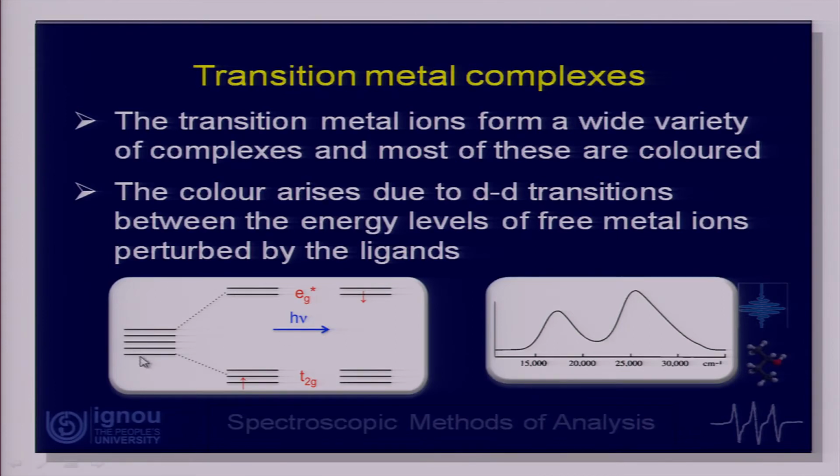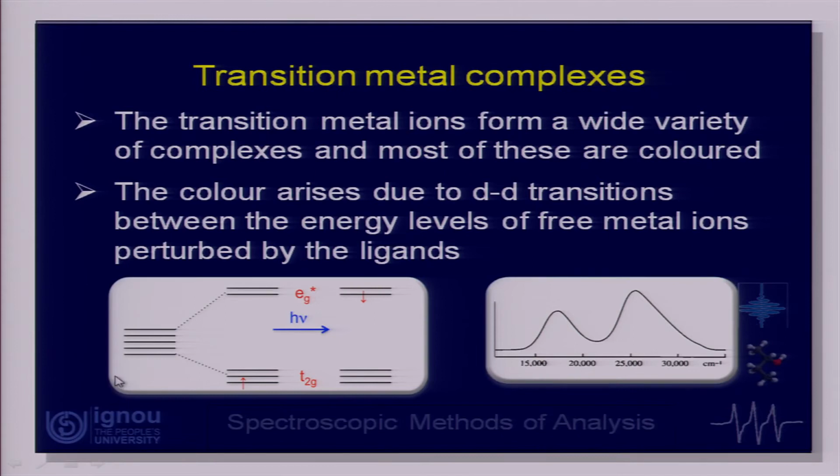What happens is like this. These are the d orbitals of the transition metal ion. Suppose there is a metal ion, and there are ligands. Ligands come, bind to this, and make a complex. When the two make a complex, because of this, you must have learnt about the crystal field theory and ligand field theory. So, when the ligands come, because of the presence of ligands, the degeneracy of these d orbitals gets lifted, and this is a familiar picture, I am sure, that there is a t2g level, there is an eg level there.